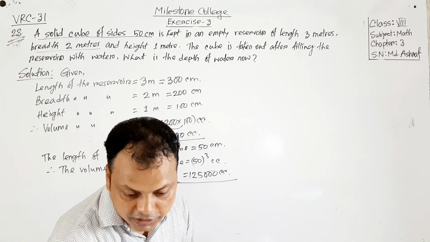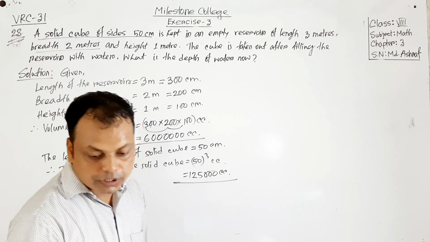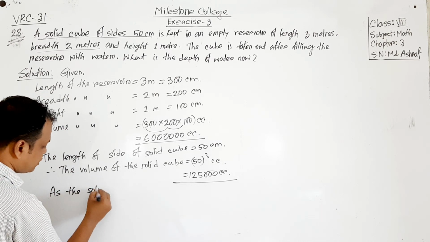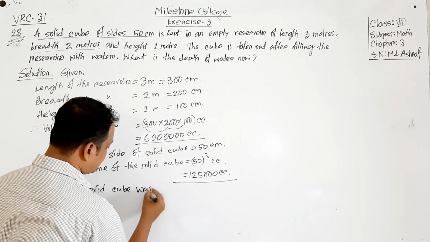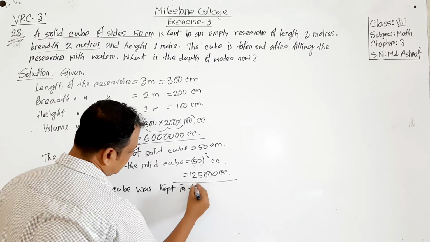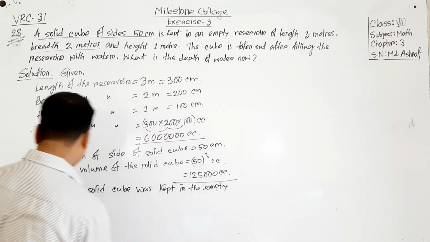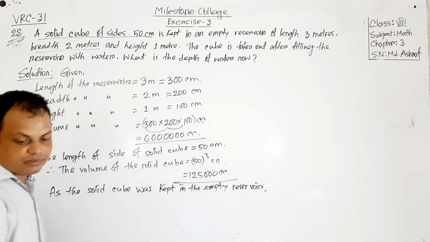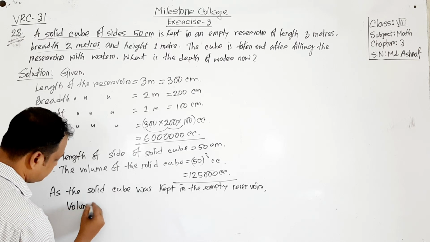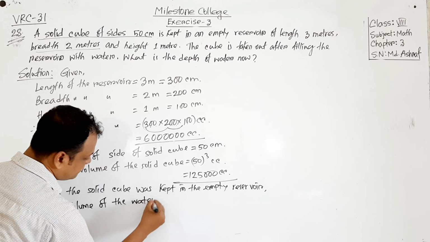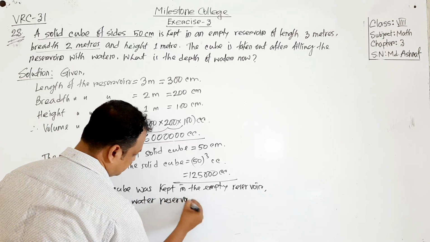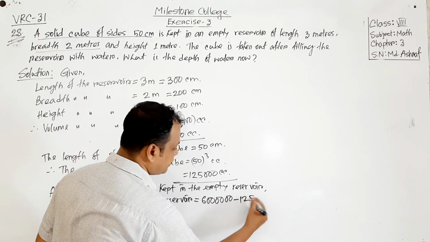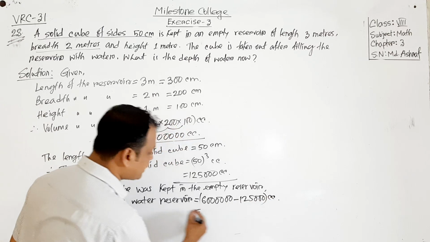So we will find this part now, and we will write here: as the solid cube was kept in the empty reservoir, the volume of the water in the reservoir will be, from here we have to subtract this one, 6,00,000 minus 125,000 cubic centimeter. Okay, subtract this one, what will we get?